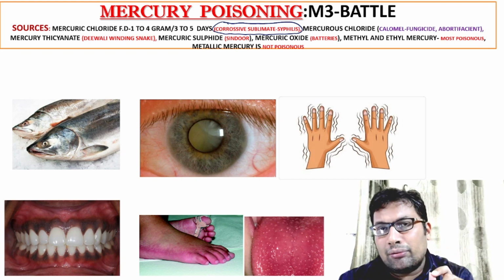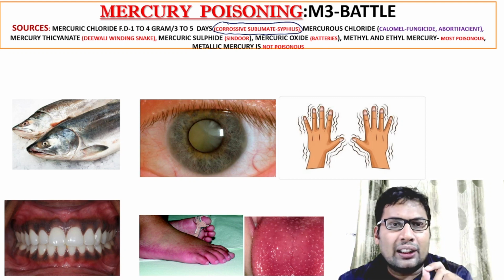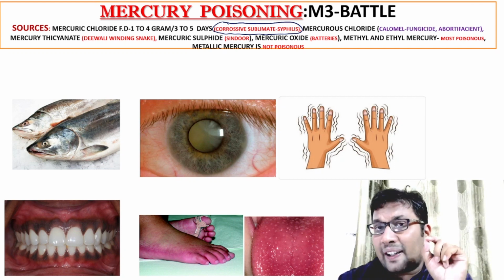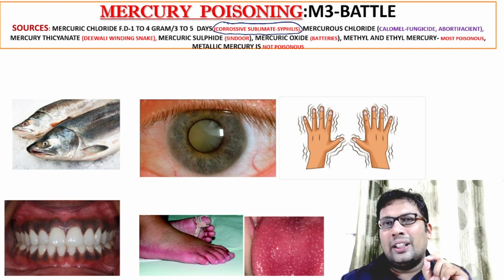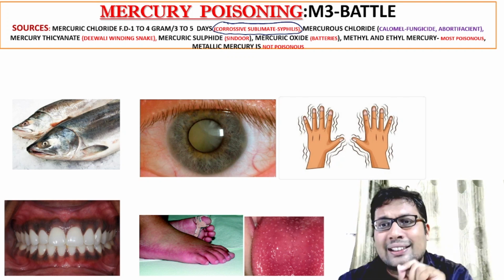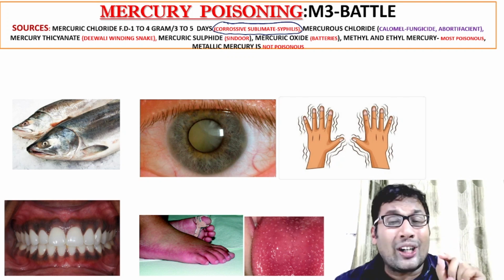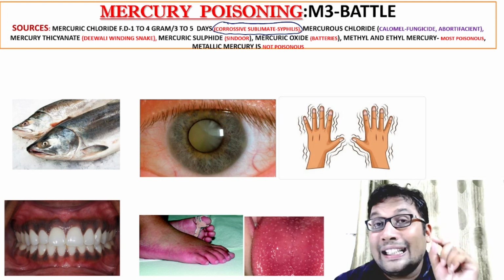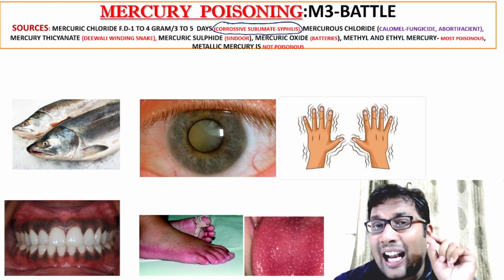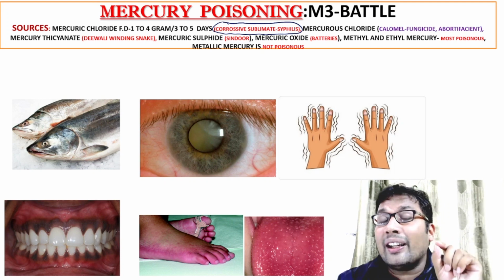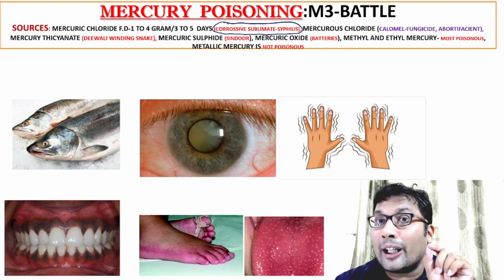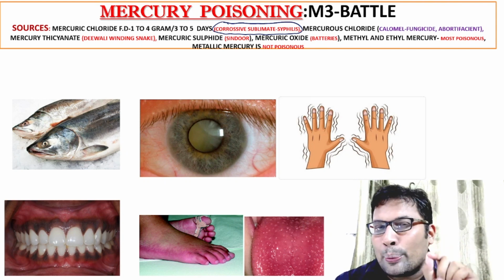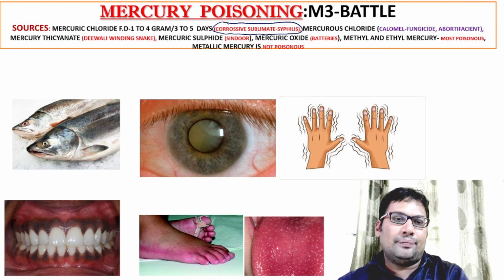Mercuric thiocyanate, that is present in Diwali winding snake. Mercury sulfide, red color, sindoor. Batteries that contain mercuric oxide. And very, very poisonous, if they ask you in exam, ethyl mercury or methyl mercury, they are nothing but organic salts. They are very poisonous. Elementary mercury is not poisonous because it is not absorbed in GIT.